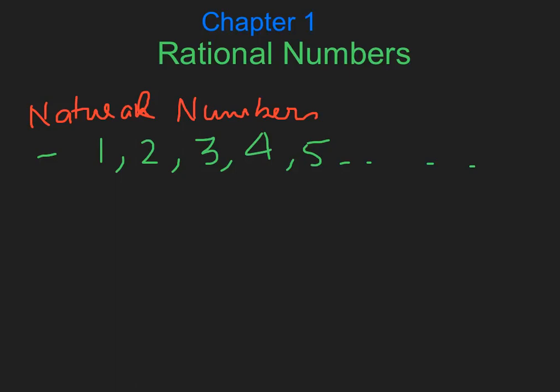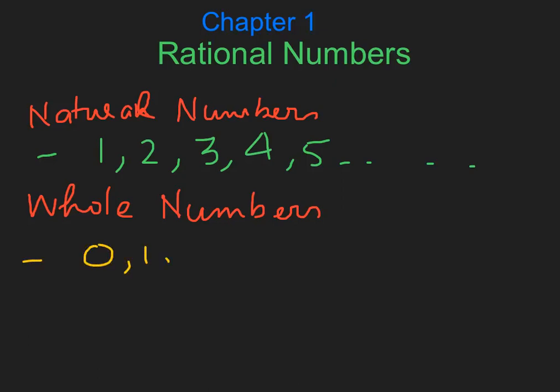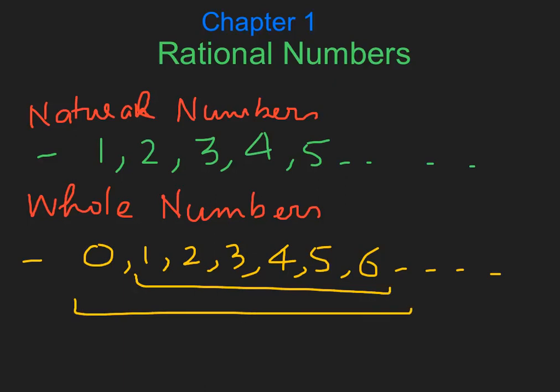We have studied another set of numbers which are called whole numbers. Whole numbers are basically the set of natural numbers plus 0. यानी 0 भी है और natural numbers, 1, 2, 3, 4, 5, 6 and so on. So this part is the natural numbers and this total is called the whole numbers.